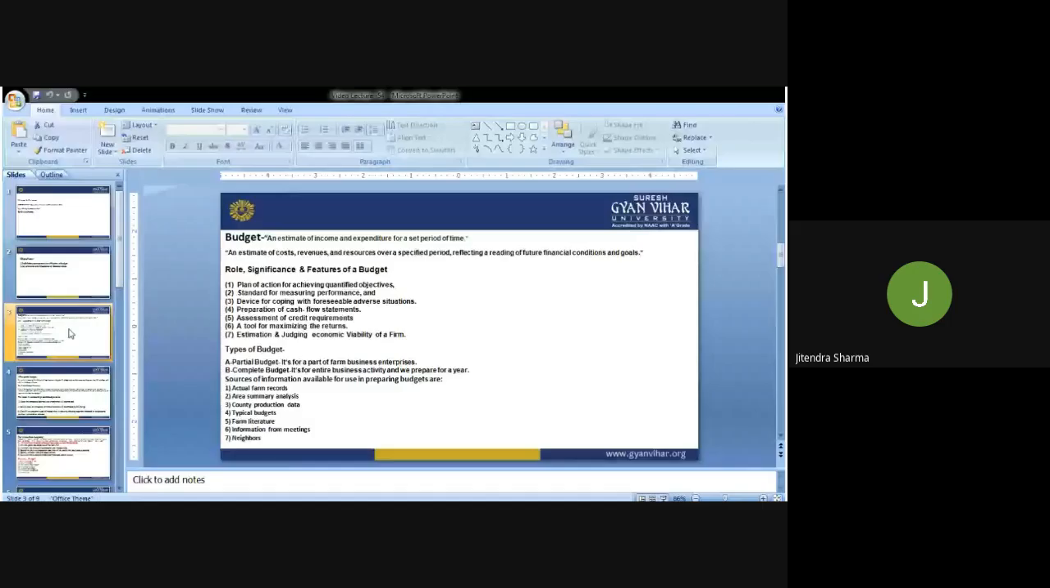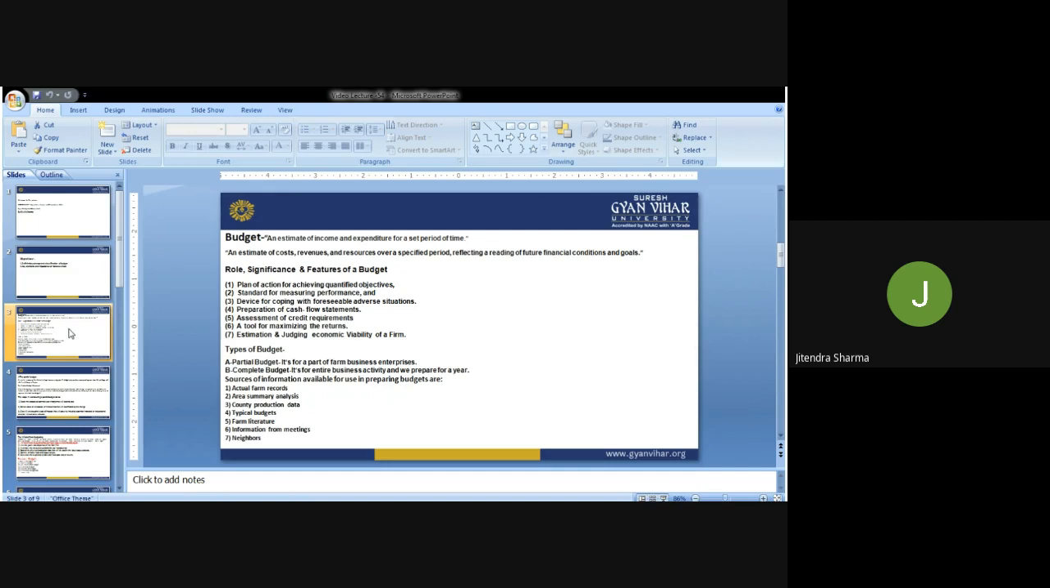So, the role, significance and features of a budget. Let us see what the role is. First, once again, a budget is an estimate of cost, revenue and resources over a specific period, reflecting a reading of future financial conditions and goals. Because the budget allocation is like that, looking up the financial health of the situation in future. On the basis of that, we are allocating our resources in the coming year.